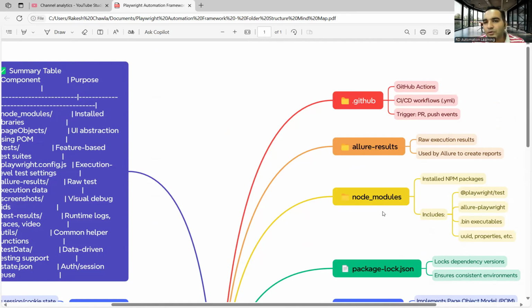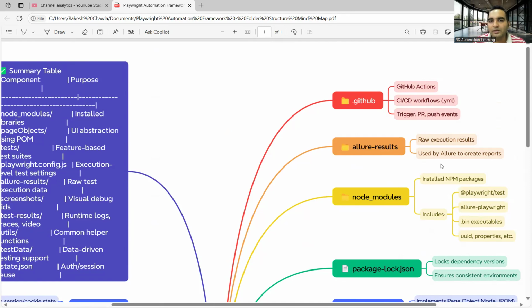Now, what does this folder include? So you can see node_modules includes installed npm packages. Whatever packages you install will be a part of this particular folder. It includes all these things: Playwright test, Allure Playwright, .bin executables. You can see that folder on your machine as well.